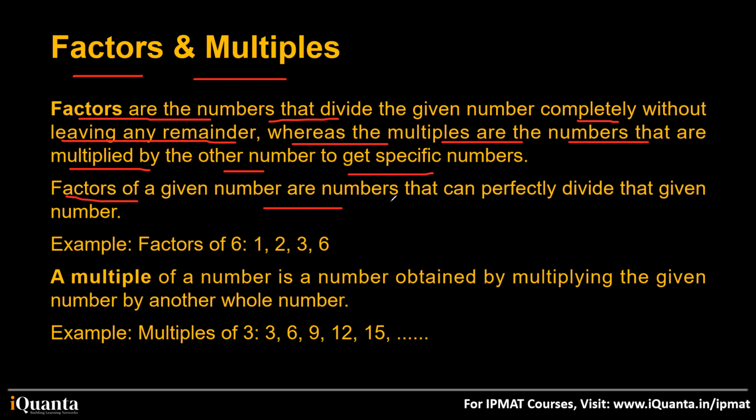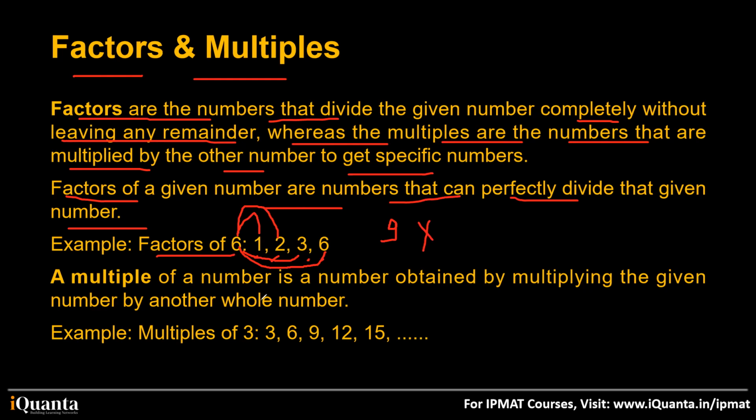Factors of a given number are numbers that can perfectly divide that given number. For example, factors of 6 are 1, 2, 3, 6. Why? Because 1 can completely divide 6, 2 can completely divide 6, 3 can completely divide 6, 6 can completely divide 6. But if I talk about 9, is 9 a factor of 6? No, because 9 cannot divide 6 completely. Yes, Soumya, correct. Is this clear?